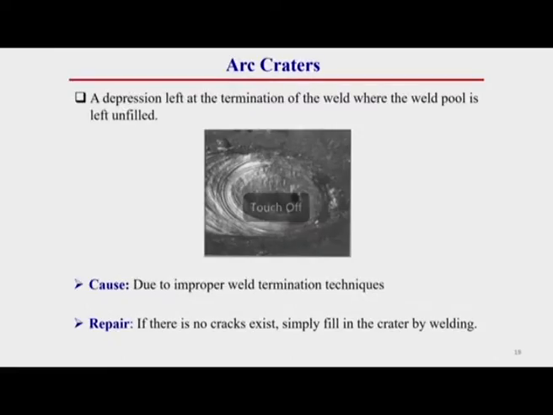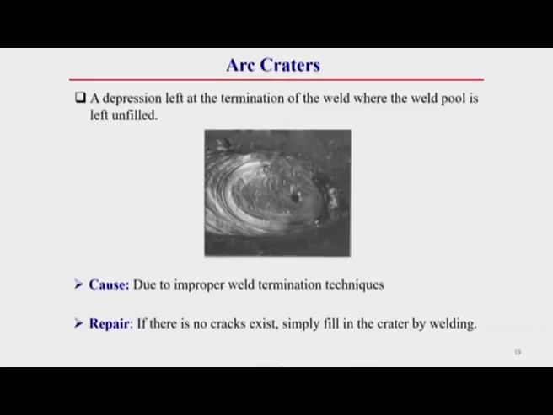Then arc crater. What I have already discussed in the case of the SMAW welding process, this is actually a defect. Arc crater is a depression left at the termination of the weld where the weld pool is left unfilled. You see, generally here the weld pool region remains unfilled.